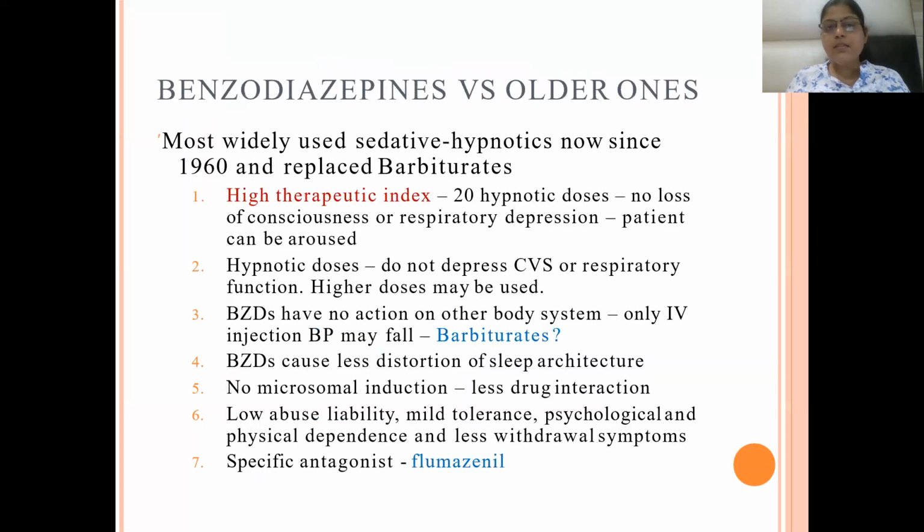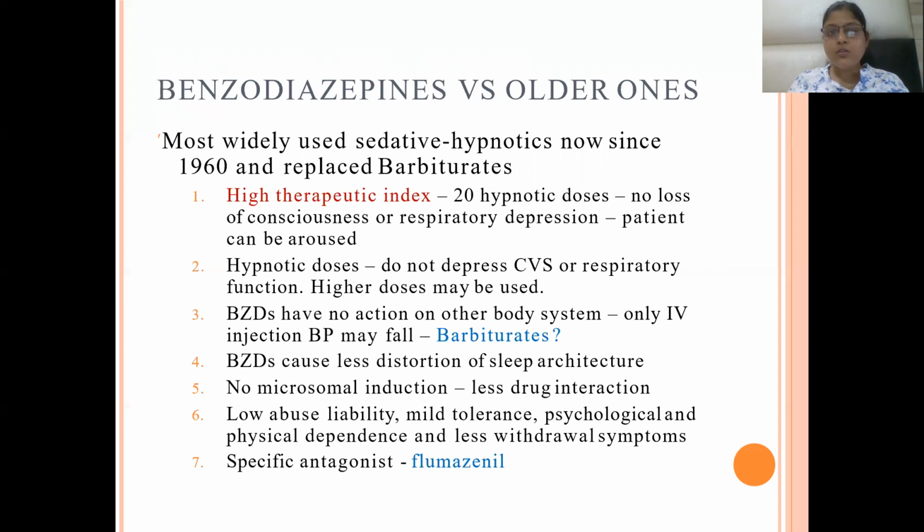Now, benzodiazepines versus the older drugs. Benzodiazepines have been the most widely used sedative hypnotics since 1960, replacing barbiturates. They replaced the barbiturates firstly because they have a flatter dose response curve. So general anesthesia and coma stages are basically left out. Coma does not get produced because of the better dose response curve. They have a higher therapeutic index.